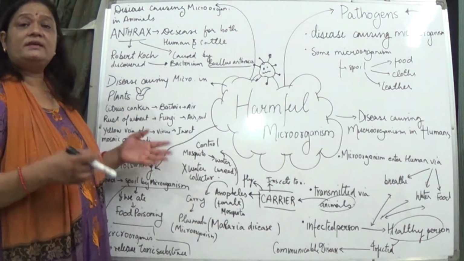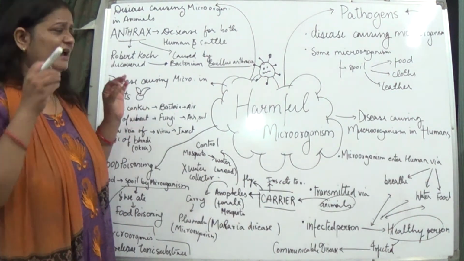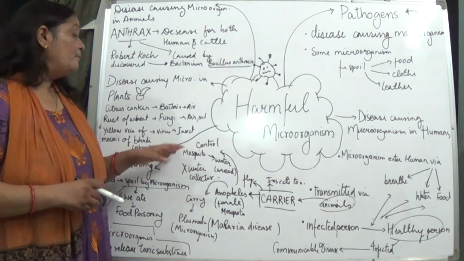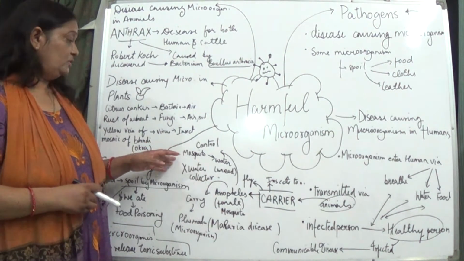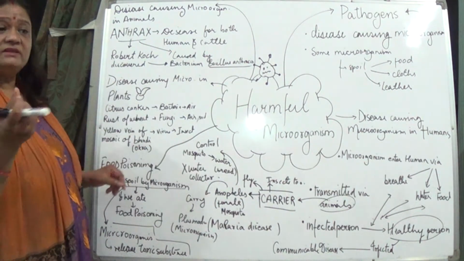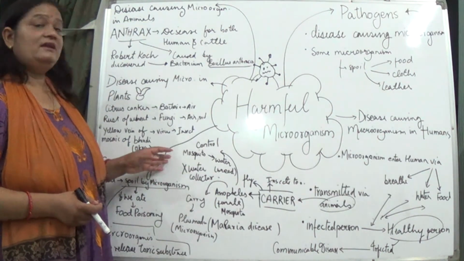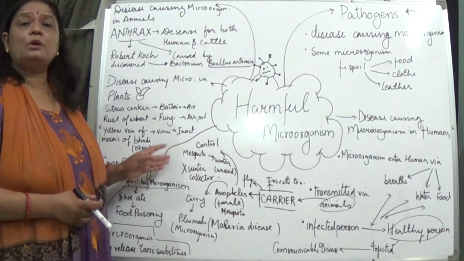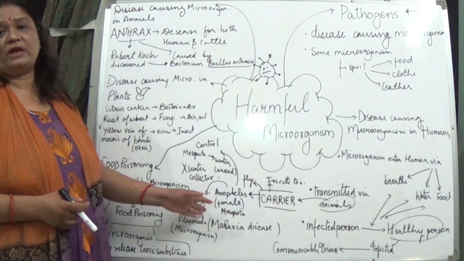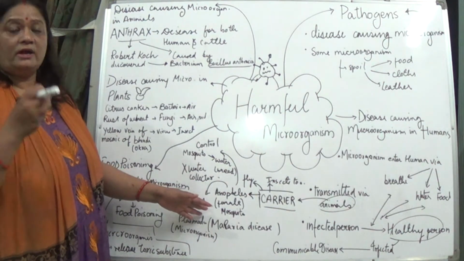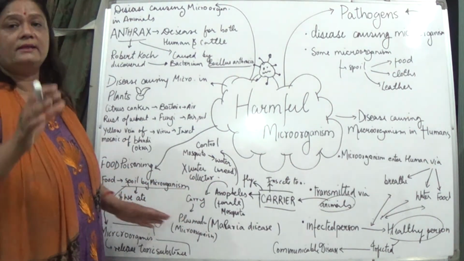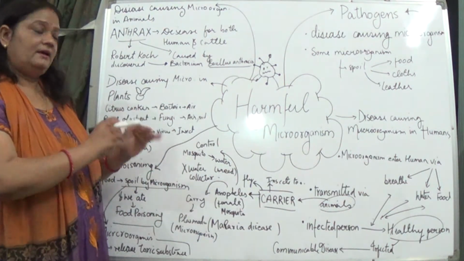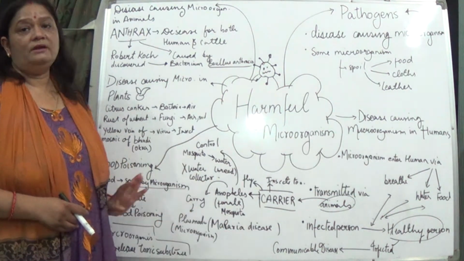So one thing is that you should never allow water to be collected at any place, so that you can at least slow down the breeding of Anopheles mosquitoes. One more thing is there: the fish gambusia is used for eating the larvae of this female mosquito, and this is how we can also control the multiplication of Anopheles mosquitoes, so that they can't carry this microorganism, the plasmodium, and this disease malaria can be prevented.